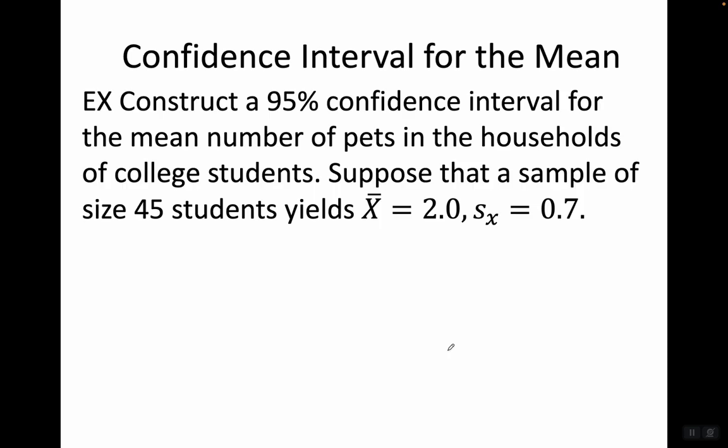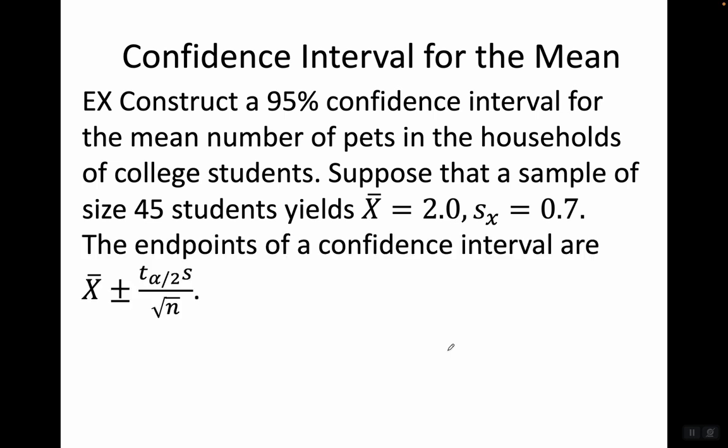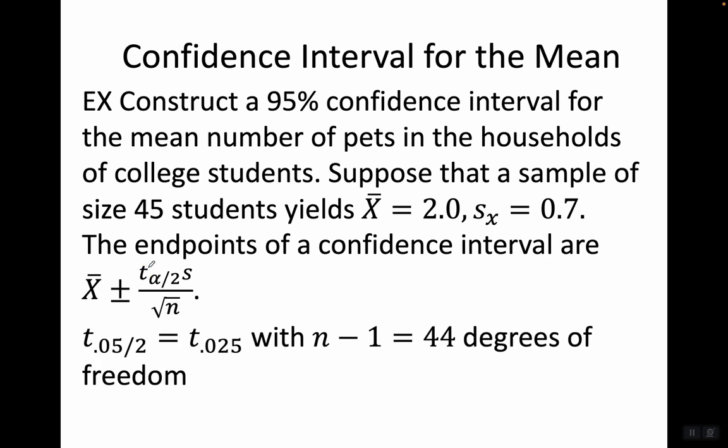Okay, so again, we want our confidence interval 95%, n equals 45, x bar is 2.0, s equals 0.7. The endpoints, we know what those are. X bar plus or minus t sub alpha over 2, s over square root n. See, when we don't know the standard deviation, we use the t distribution instead of the normal distribution. The t distribution is a little bit fatter in the tails, so our value of t is going to be bigger. Our confidence interval will be bigger if we don't know sigma, the standard deviation. Okay, so t sub 0.05 over 2 is t sub 0.025 with n minus 1 equals 44 degrees of freedom.